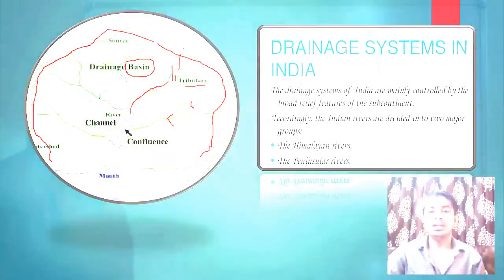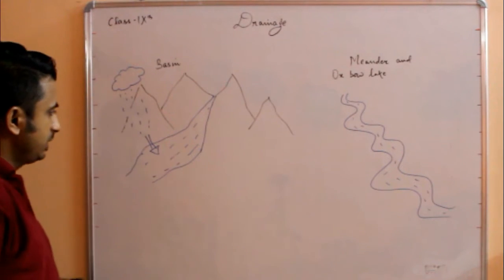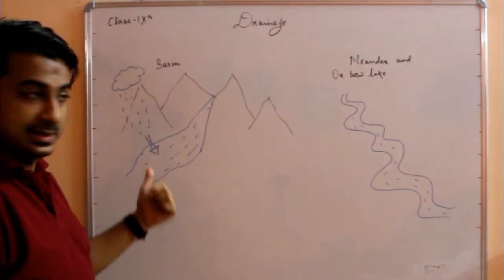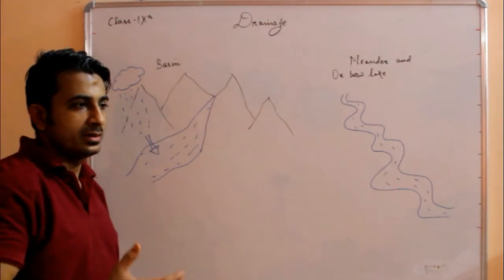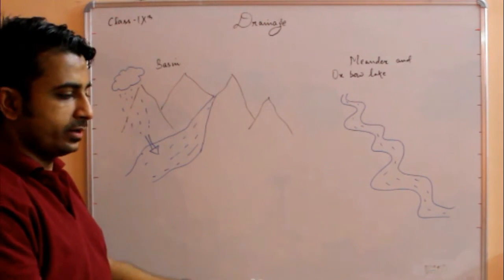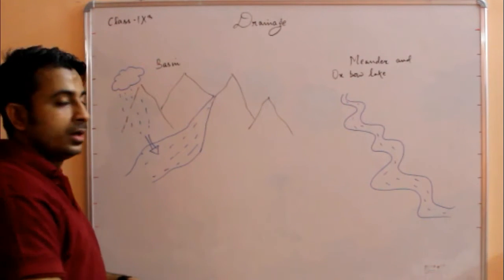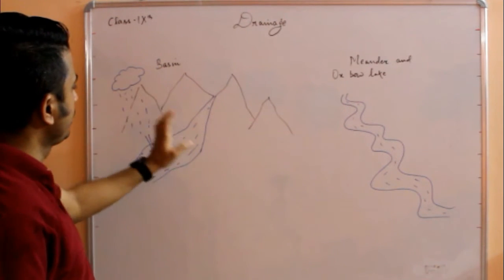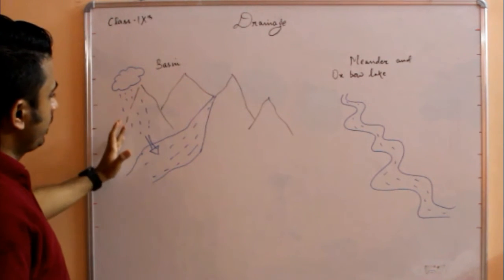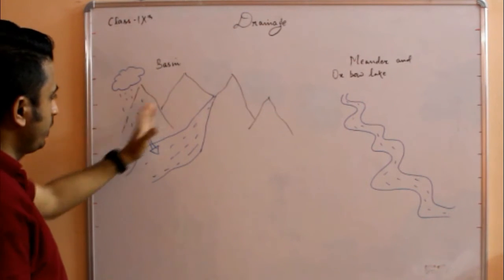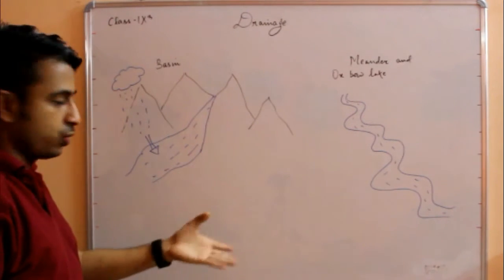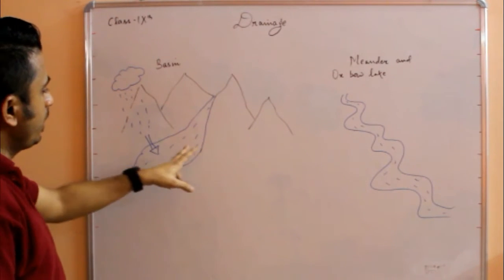Okay, so what is a basin? So river basin is an area from where the river receives all the water for its discharge. Like आपने अपने घर में देखा होगा बेसिन होता है, किचन में बेसिन होता है, उसमें बर्तन रखते हैं. तो उसमें पानी गिरता है और इकट्ठा होकर ड्रेन में चला जाता है. तो ऐसे ही कंसेप्ट है रिवर बेसिन का. अब जैसे suppose it is raining, okay, so all the rain water will also flow through the different areas and it will go into the river or a stream or any other thing which flows. Okay, so it will get into the river and flow with the river.